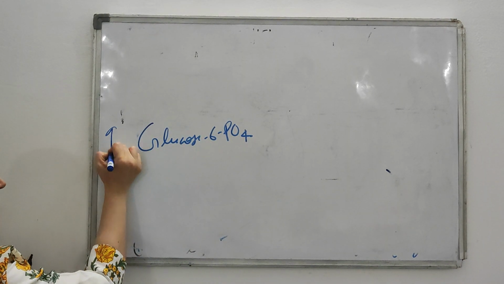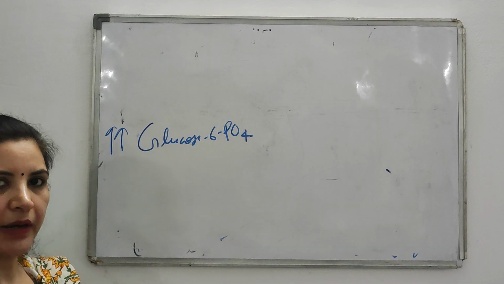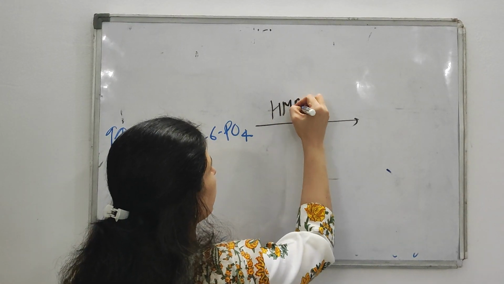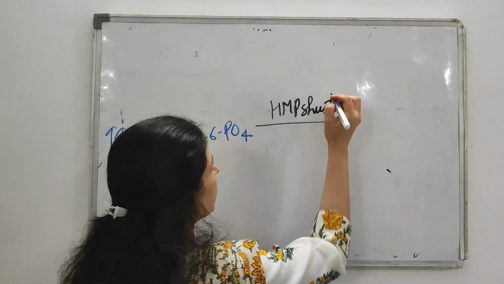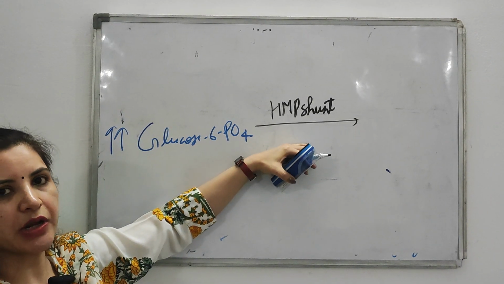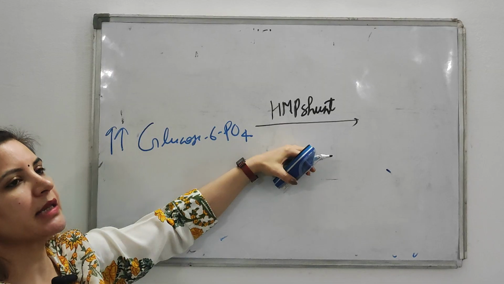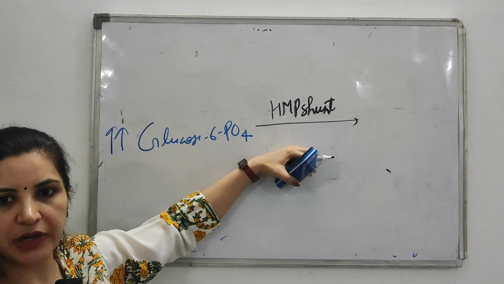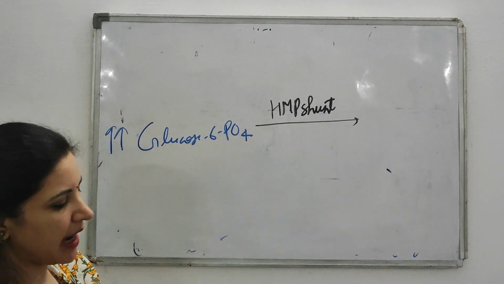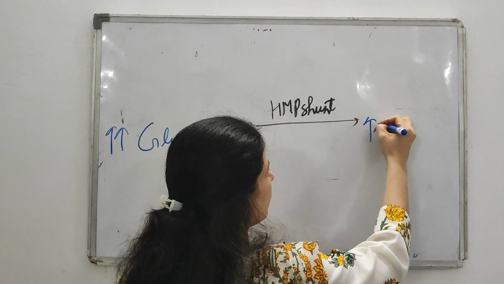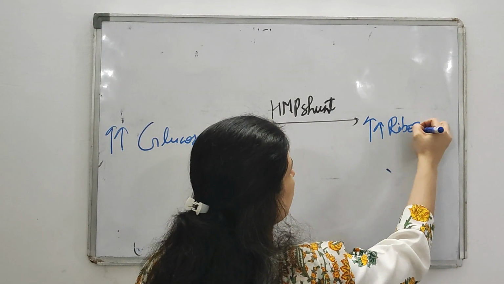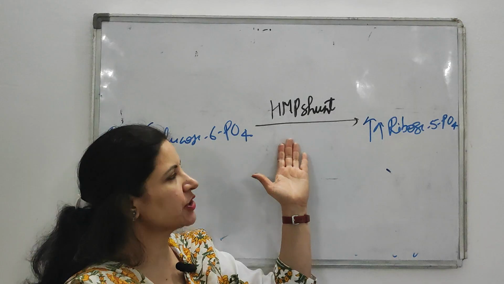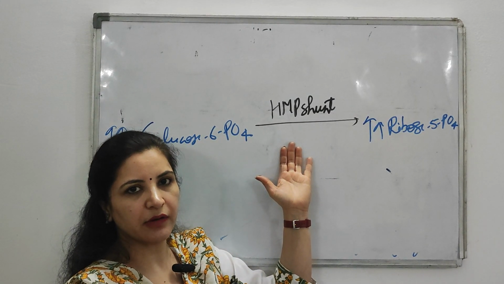So when there is this excessive glucose 6-phosphate, then what will happen? It will also undergo another pathway, that is the HMP shunt, isn't it? Because glucose 6-phosphate is the initial substrate for the HMP shunt. So when there is excessive glucose 6-phosphate, it will shift towards the HMP shunt, and when the HMP shunt is there, then there is an excessive formation of what? More formation of ribose 5-phosphate, that is pentose sugar. Then what are the HMP shunt byproducts? NADPH and a sugar is formed.